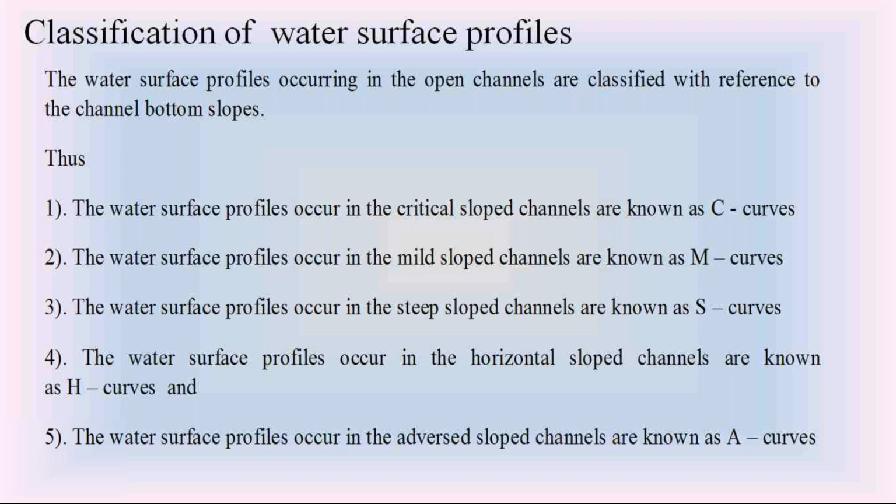Similarly, for horizontal channel bottom slope, the water surface profile is called H curve, and for the adverse slope, the water surface profile is called A curve. So depending on the type of the channel bottom, the water surface profiles in that channel are classified as C curve, M curve, S curve, H curve, followed by A curve.